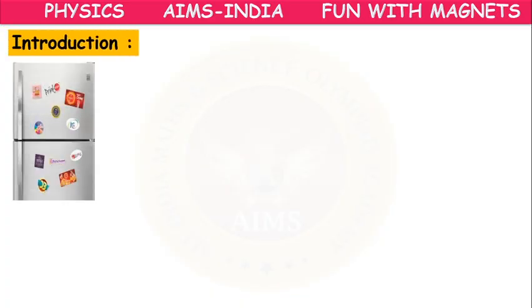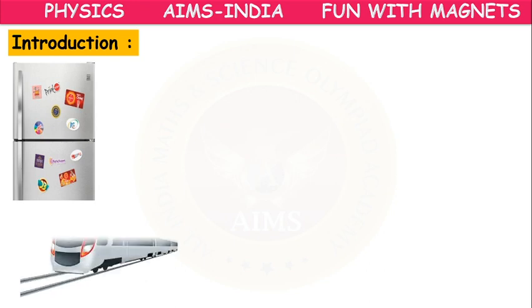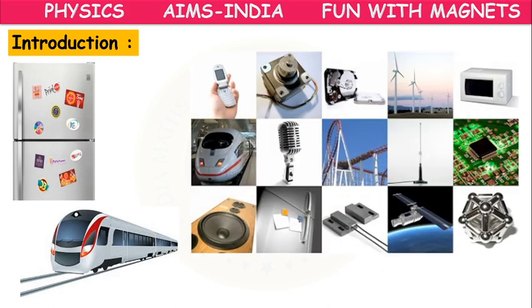We have observed so many kinds of magnets in our real life, like fridge magnets on the refrigerator, or automatic doors closing automatically in the case of metro trains. In so many real life situations we make use of these magnets.